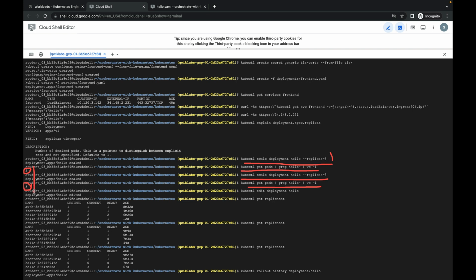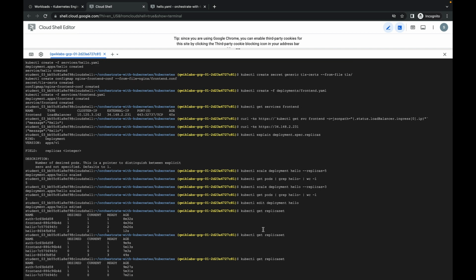So scale up and scale down, how it happens, you can also notice through the kubectl command. Now let me check the replica set. You can see my pods are up and running, and the same for the replica set, you can check the replica set. So this is the thing.